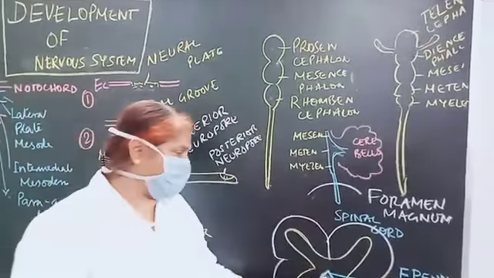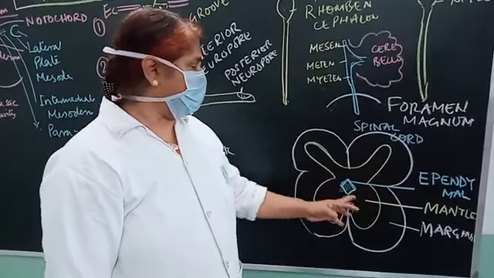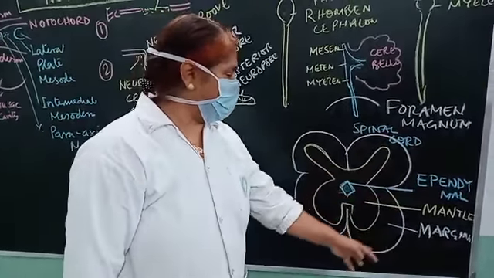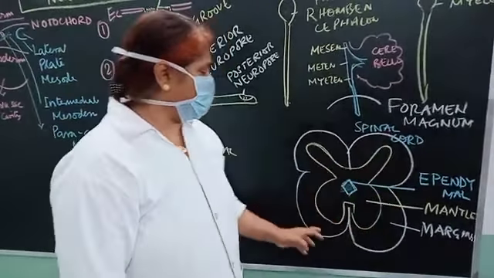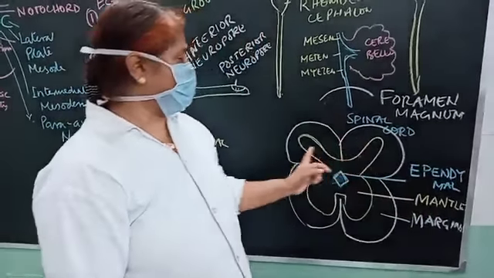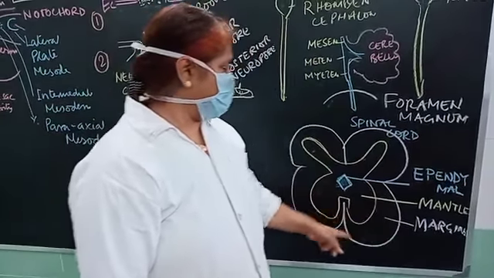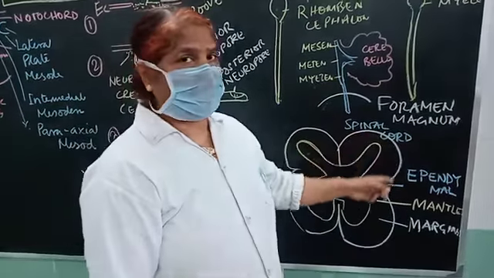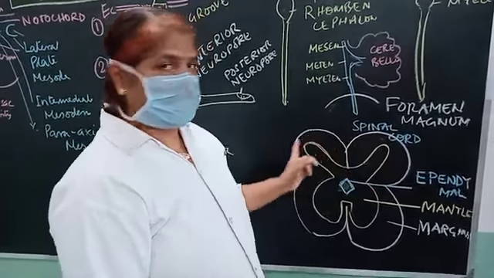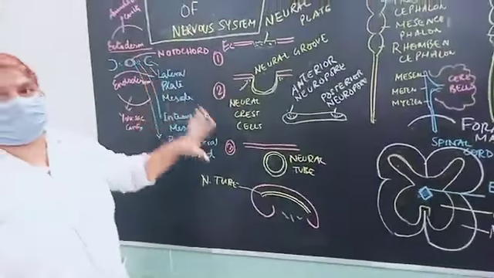Now developmentally, the spinal cord has the central canal, where there is the ependymal layer of the neuroglial tissue, and then there is a layer called the mantle layer, and the last one is called the marginal layer. So embryologically it has three layers: the ependymal layer surrounding the central canal, the mantle layer where the neurons occupy, forming the anterior horn and posterior horn of the spinal cord, and the marginal layer, where the nerve fibers come from, and the white fibers, the white matter of the spinal cord, are present. So this is all about the development of the brain and the spinal cord in short.